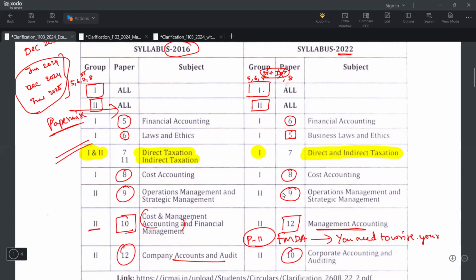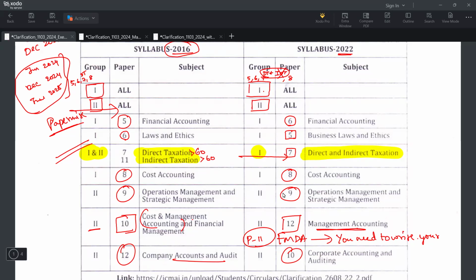Suppose what they are saying is, in syllabus 2016, you have not cleared group 1, you have not cleared group 2. But the first case is what? You have not cleared group 1, you have not cleared group 2, but you are having above 60 marks in both papers. Then you will get an exemption for paper 7 under the new syllabus. This is your case.